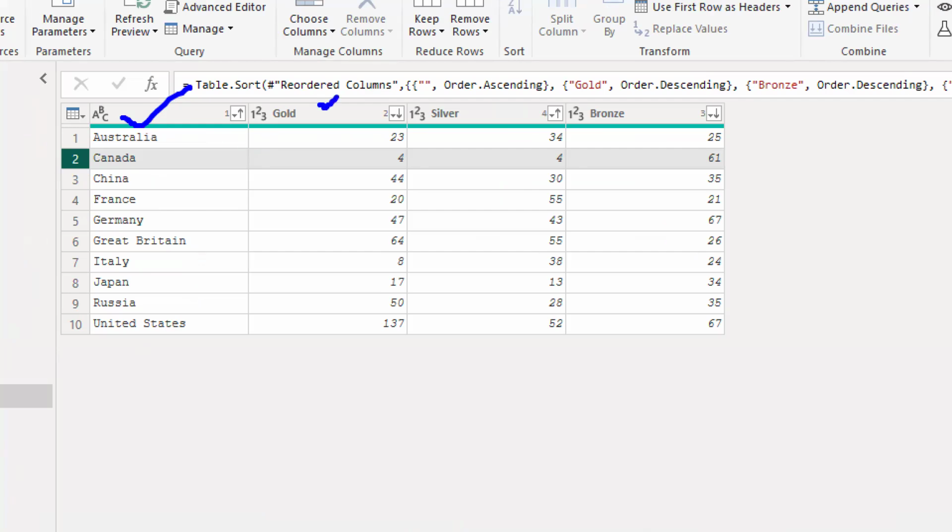Who is the second column? Gold. If only gold is duplicated, that is not sufficient, guys. If country name and gold repeat one more time, then those will be sorted according to bronze. If country name, gold, and number of bronze medals are the same, then finally it is going to be the silver column. Like that, whenever we want to sort the data in ascending or descending order based on a column, we can do this kind of example, guys.